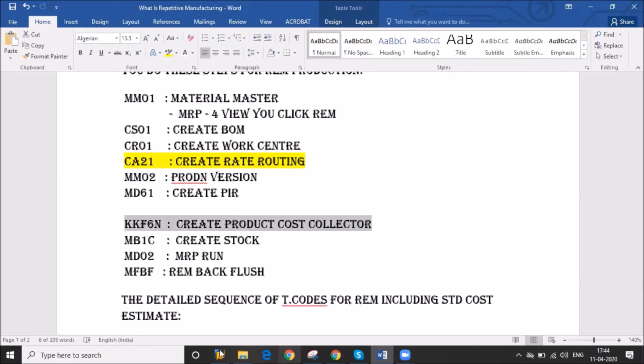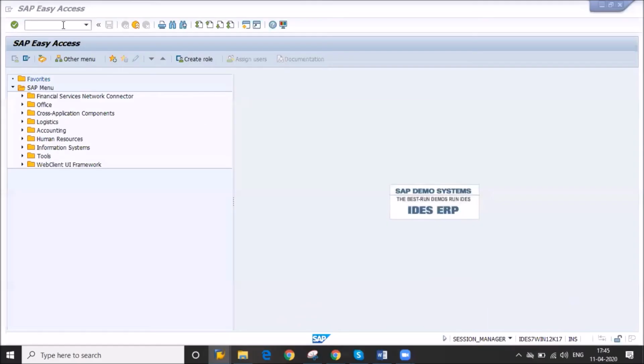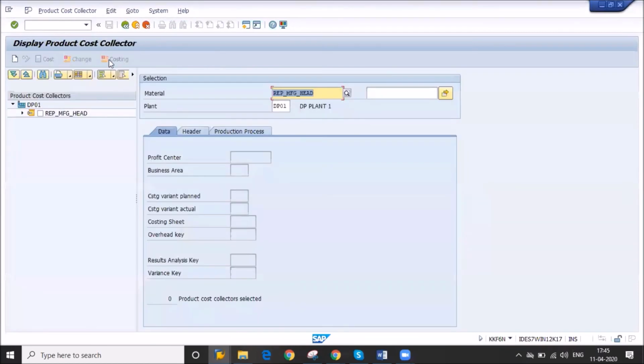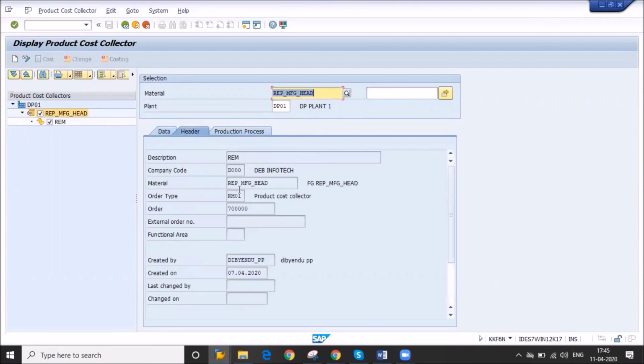The product cost collector is nothing but period based costing. Here I am giving the material and plant. What we give here determines how costing will be done. It is created by the costing team, always remember. So they are giving our order type, our material, our company code.